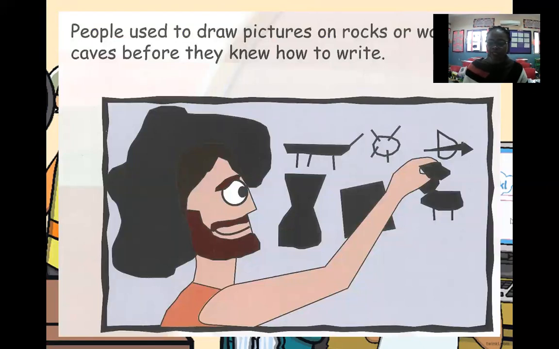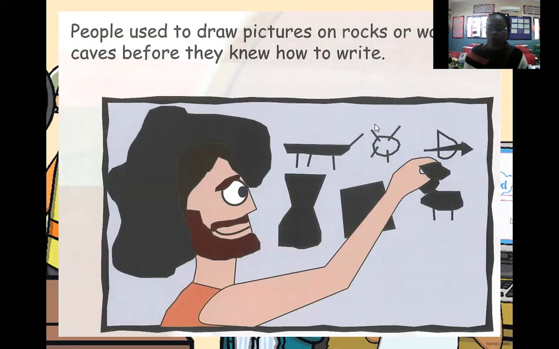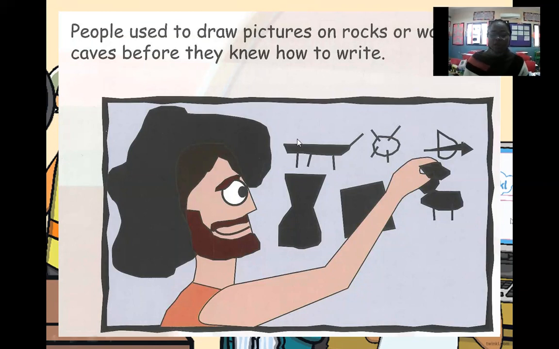Now, let's discuss communication more. This is a picture of an early man. What is the early man doing? He's actually drawing. Remember, in the past, drawing was a means of communication for the early man. So people used to draw pictures on rocks or walls in caves before they knew how to write.